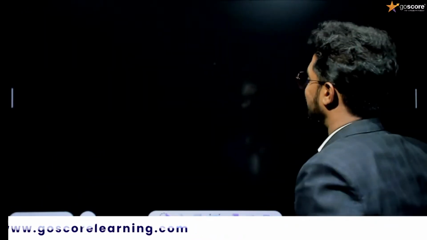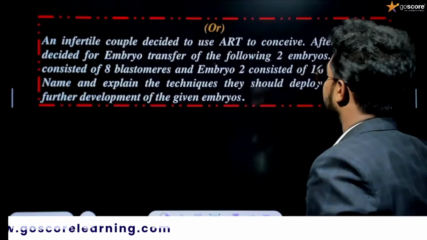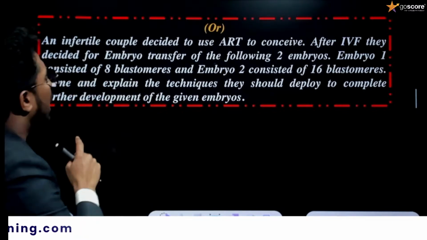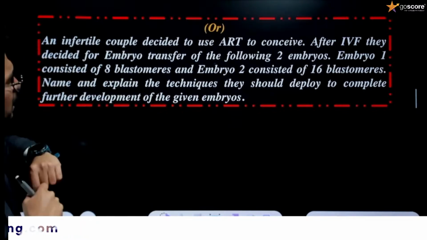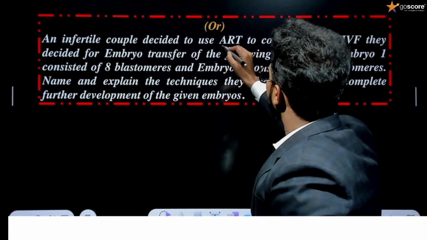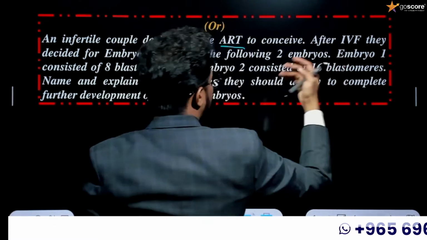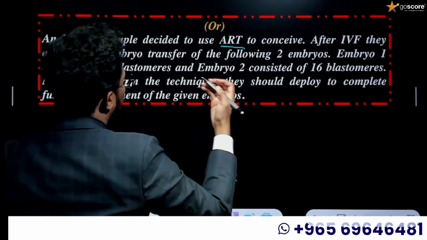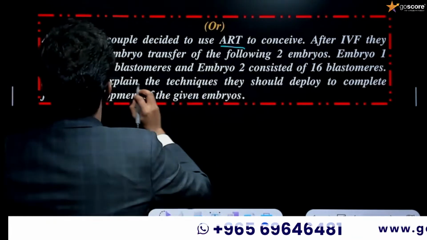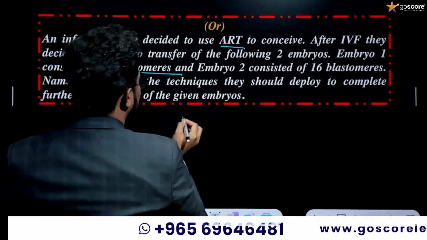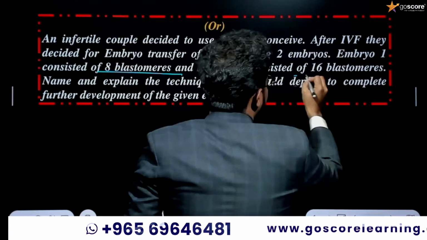Okay. And next, this is our question. An informed couple decide to use ART, that is assisted reproductive technology, to conceive after IVF, that is in vitro fertilization. They decide on embryo transfer for the following two embryos. Embryo 1 consists of 8 blastomeres, and embryo 2 consists of 16 blastomeres.